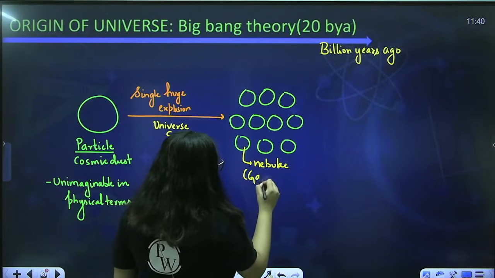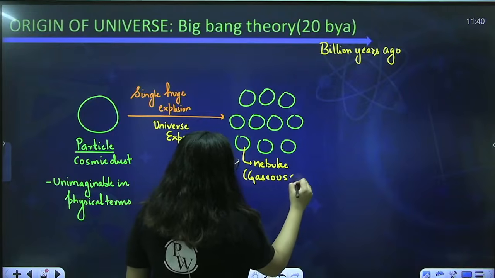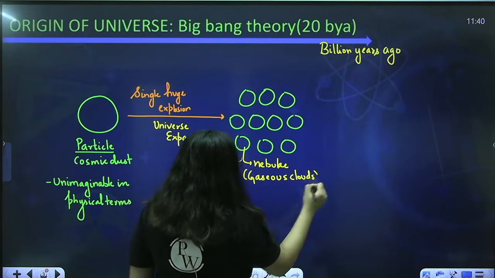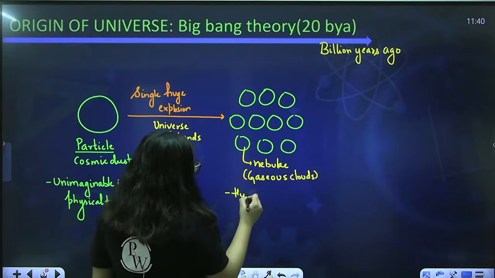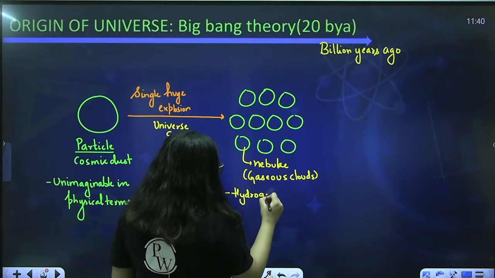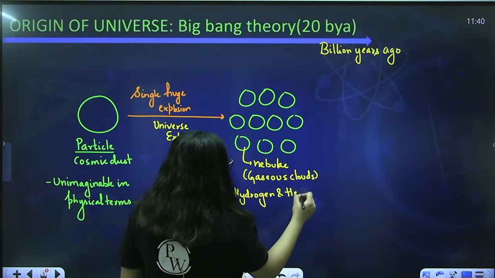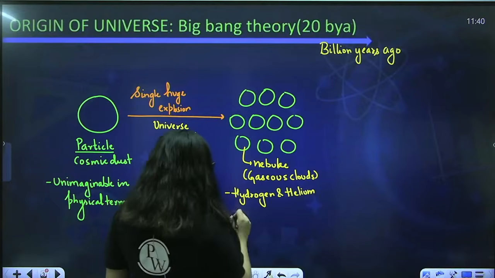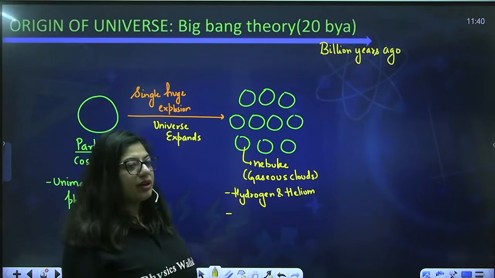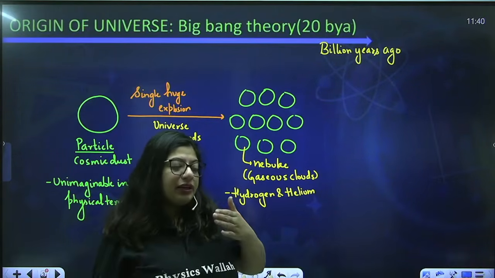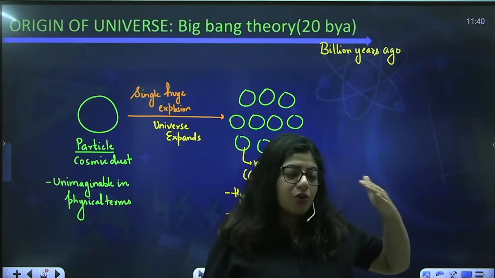What are these? These are gaseous clouds. These clouds are made up of hydrogen and helium. Because the explosion had just taken place, the temperature was relatively very high. But later on, slowly the temperature goes down.